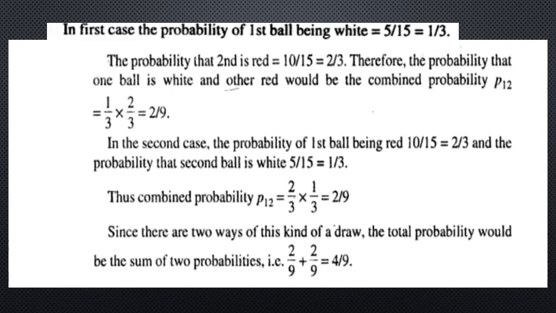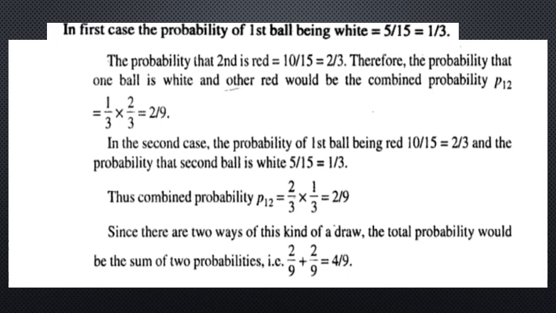In the second case, the probability of the first ball being red is 10 by 15, equal to 2 by 3, and the probability that the second ball is white, 5 upon 15, is equal to 1 by 3. Thus the combined probability P12 is equal to 2 by 3 into 1 by 3, which is equal to 2 by 9.